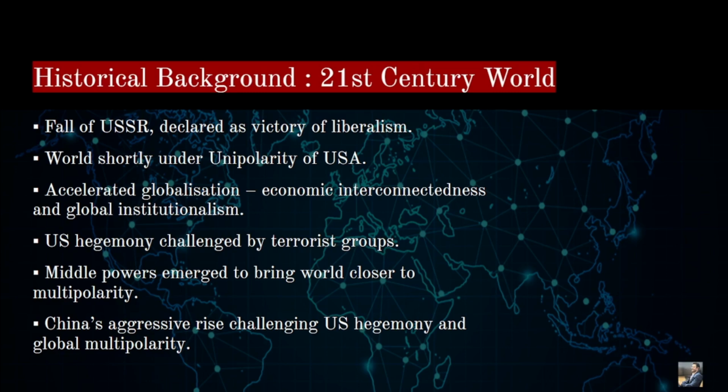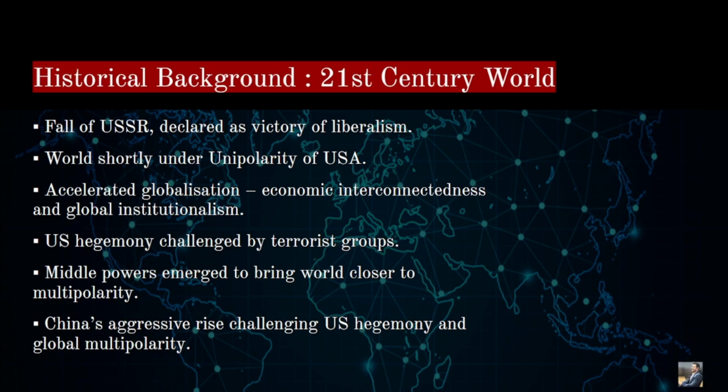It led to accelerated globalization, right? As we know, our 1991 LPG reforms: liberalization, privatization, and globalization, right? This was mainly a consequence of accelerated globalization. International institutions like the World Bank, IMF, etc. were basically the USA's machinery to promote liberalism in the world, right?